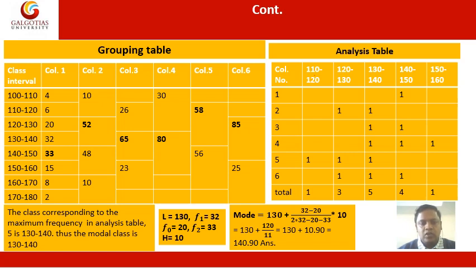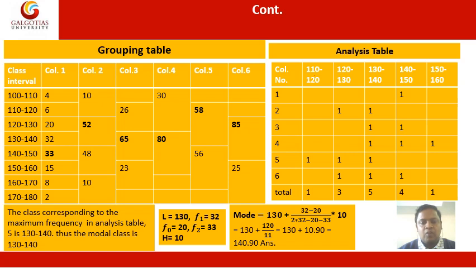Then now we have to use the formula. Once we have determined the model class, the formula is: mode is equal to L plus (F1 minus F0) divided by (2F1 minus F0 minus F2), multiplied by H. Here L becomes 130, F1, that is the model class frequency, is 32, F0, the class preceding the model class, is 20, F2, the class succeeding the model class, is 33, and H, the class interval of the model class, is 10, that is 140 minus 130.